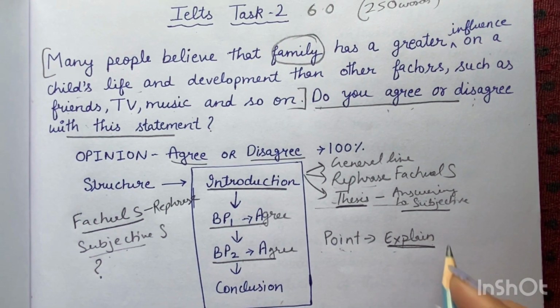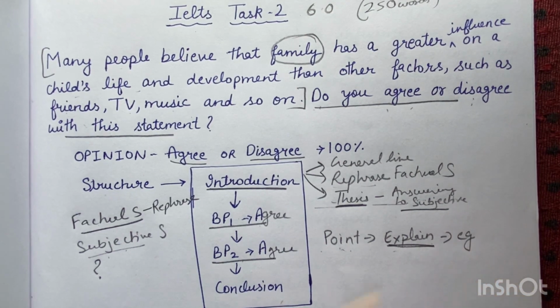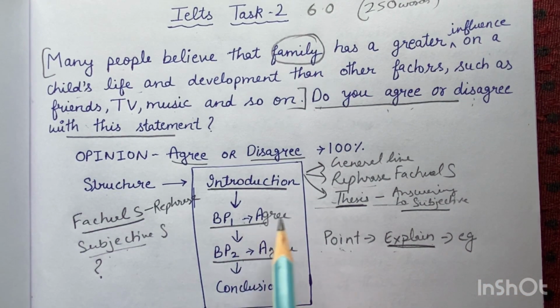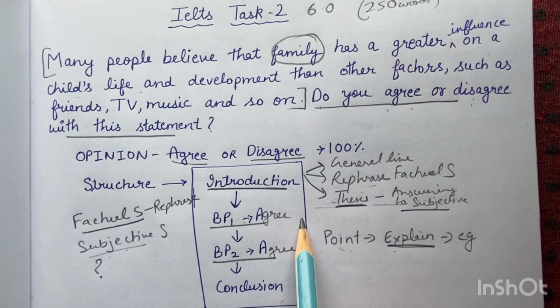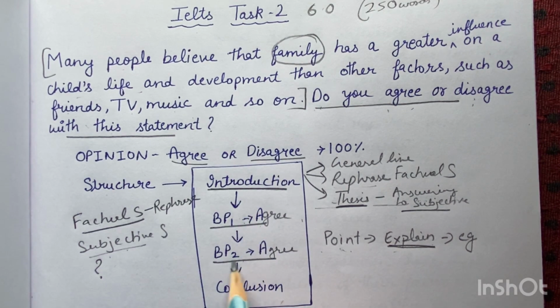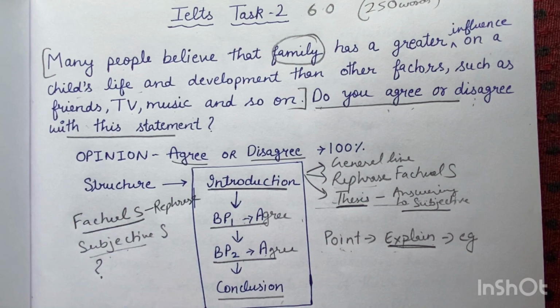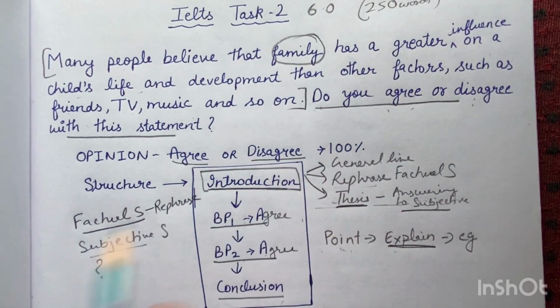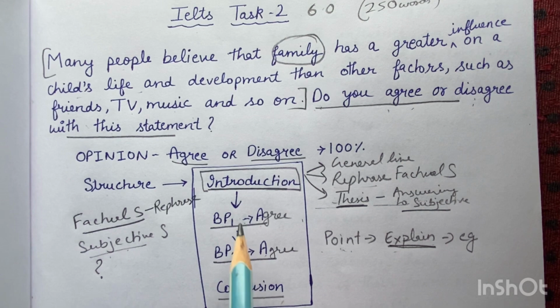After explanation, the next thing is an example. One paragraph needs to have one example. This is very important in an IELTS essay. The same will be followed in body paragraph 2, and then the conclusion. The conclusion of any essay, as well as the introduction, should be such that if someone has not even read your introduction, body paragraph 1 and body paragraph 2, but after reading the conclusion, they get to know what you have explained in the entire topic.